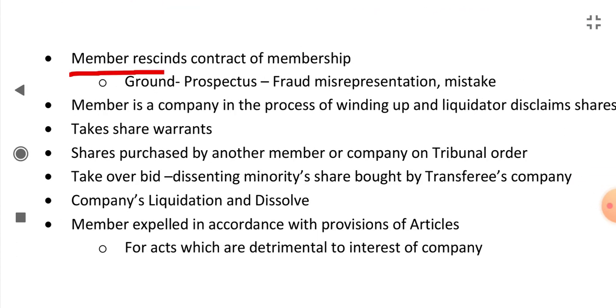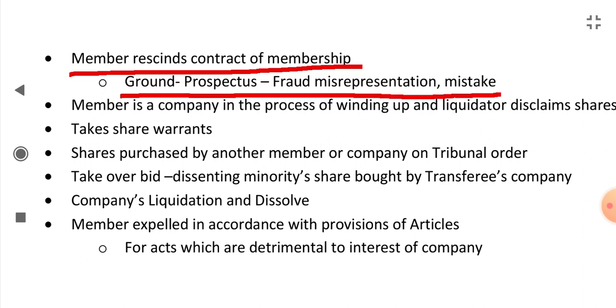Member resigns the contract of membership on the ground of prospectus fraud, misrepresentation or mistake. If a member cancels his contract of membership on the ground that he took the membership believing the fraud, misrepresentation or mistake in the prospectus, so now he wants to cancel his membership, in that condition the membership will be gone.